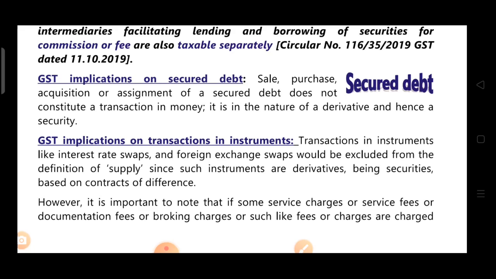GST implication on transaction instruments: instruments like interest rate swaps and foreign exchange swaps would be excluded from the definition of supply. Since such instruments are derivatives, these swaps, interest rate swaps and foreign exchange swaps, are not supply, as these are derivatives, being securities based on contracts of difference.